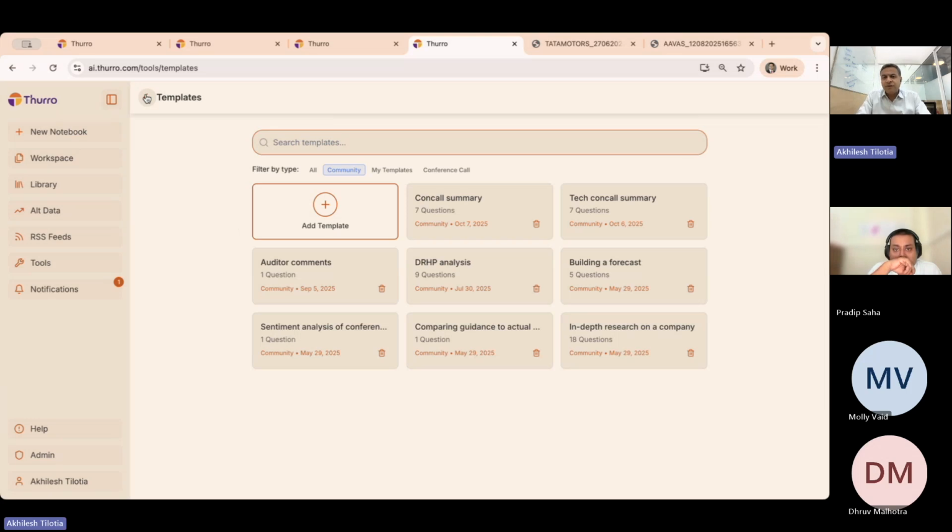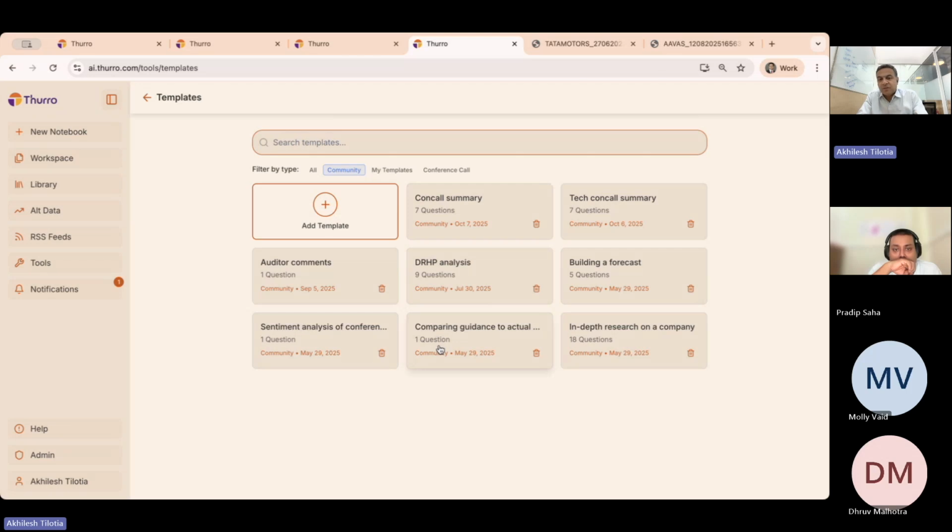Why is this useful? Because in effect, each of these templates acts as your agent. Whenever you want to do a company analysis, all you have to do is call this template. Or if you want to do a draft red herring prospectus analysis, a DRHP analysis, you can just use the template that is here. In some cases, you will find that we have created multiple-question templates. In some cases, only one-question templates.